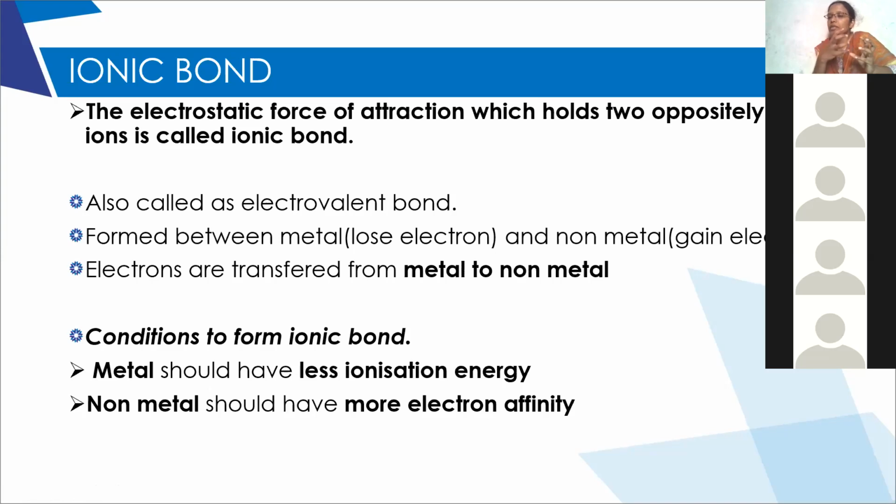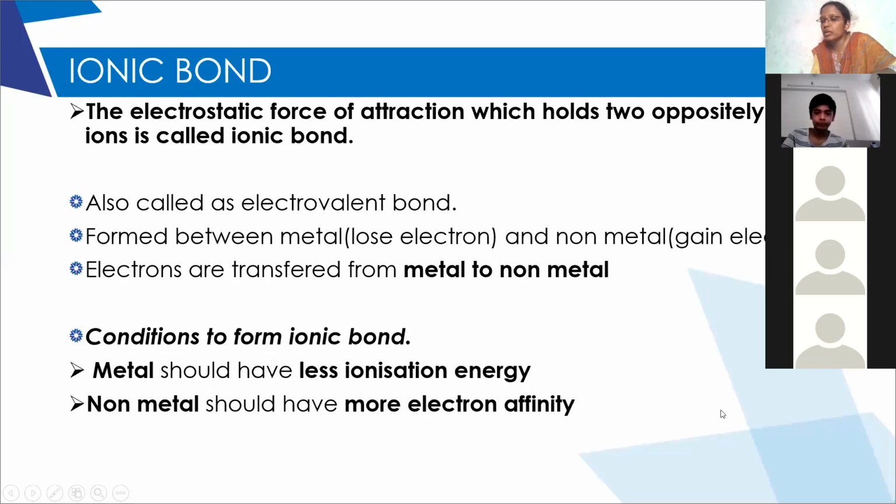If the non-metal has more attraction towards the electron, can you say that it can easily accept electrons? If it easily accepts electrons, a strong bond will be formed. So less ionization energy means a metal should be in a position to easily remove electrons, and a non-metal should be in a position to attract them. It should have more affinity towards the electron. Did you understand these two terms? Less ionization energy and more electron affinity.